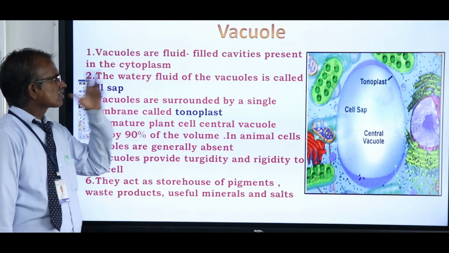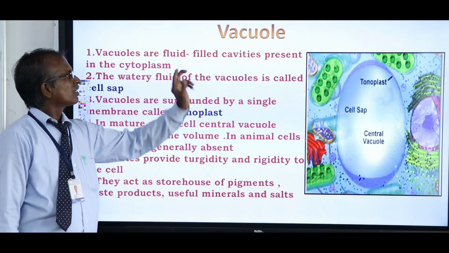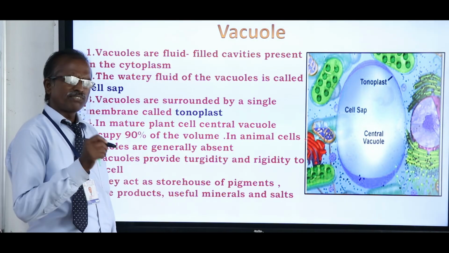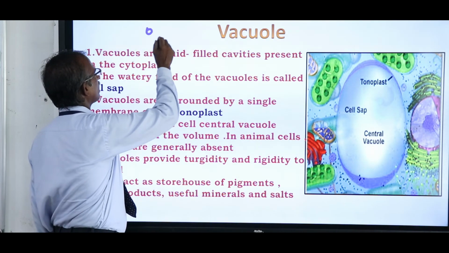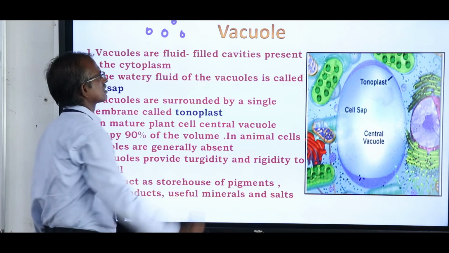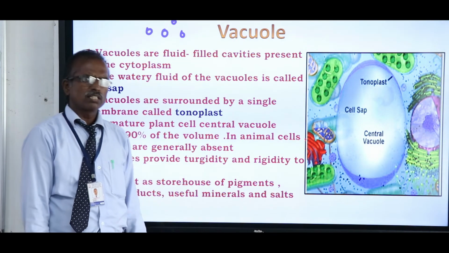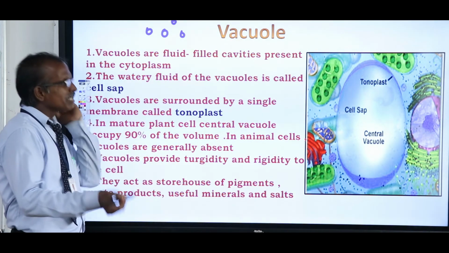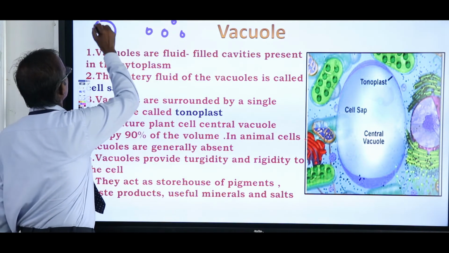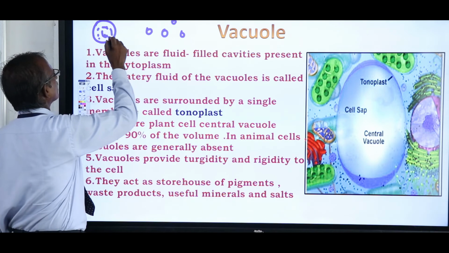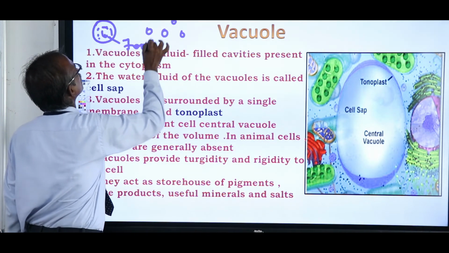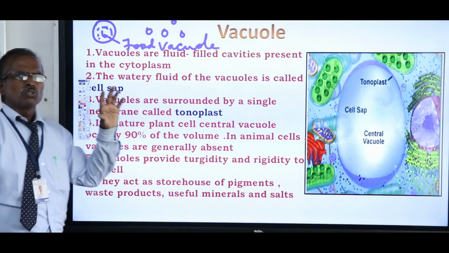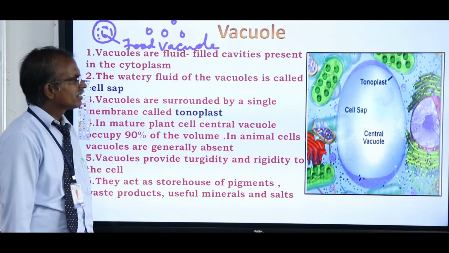Next, vacuoles. Vacuoles are almost absent in animal cells, and if present, they are very small in size and many in number. In plant cells, the vacuole is large in size and few in number. In the case of amoeba, the vacuole which stores food material is called a food vacuole. This vacuole is digestive in function.